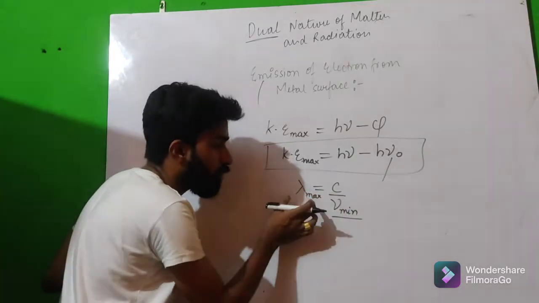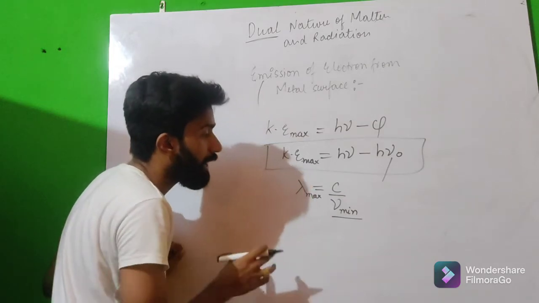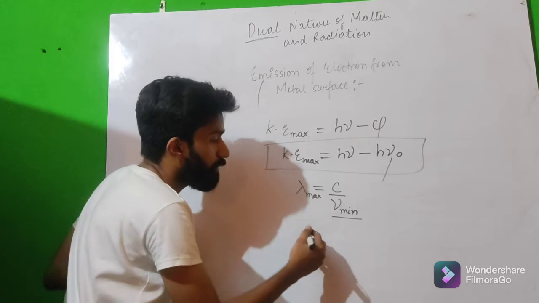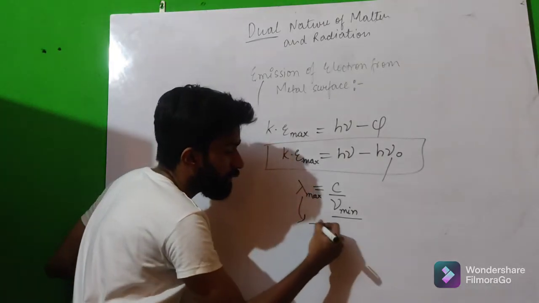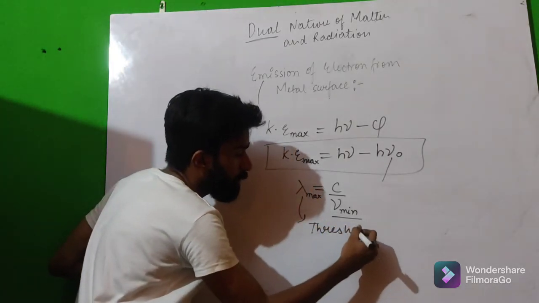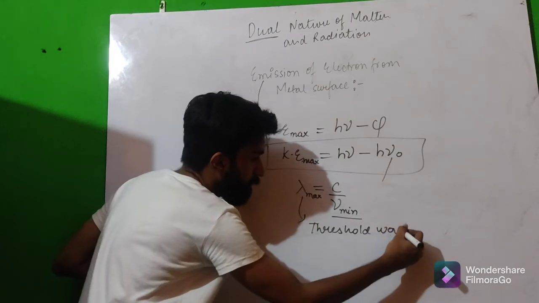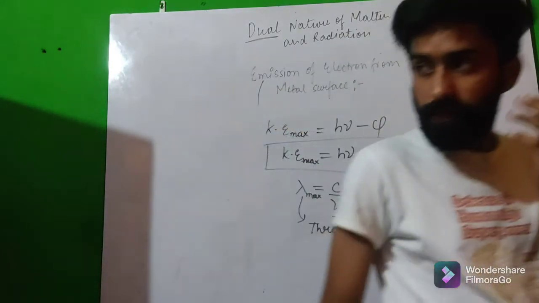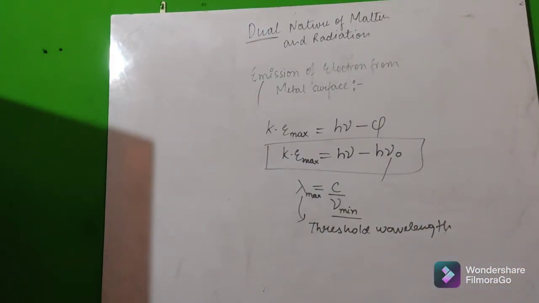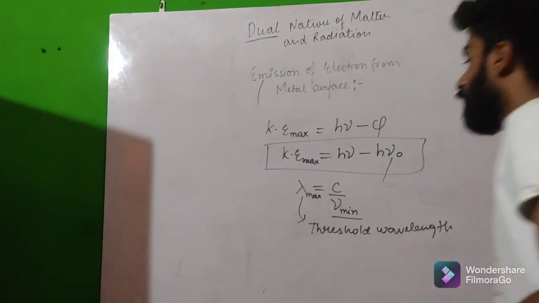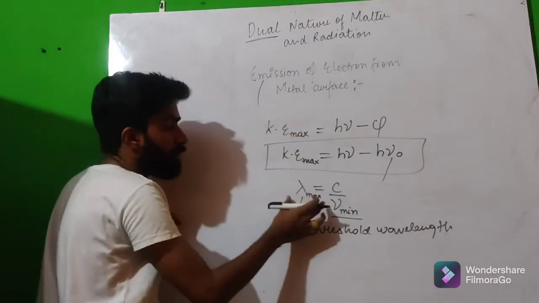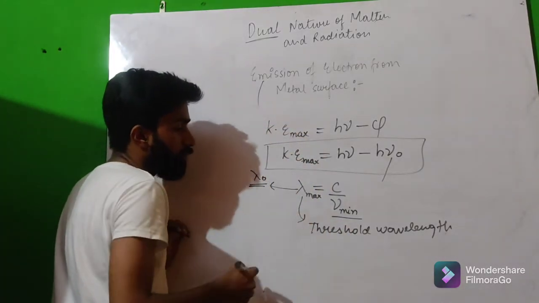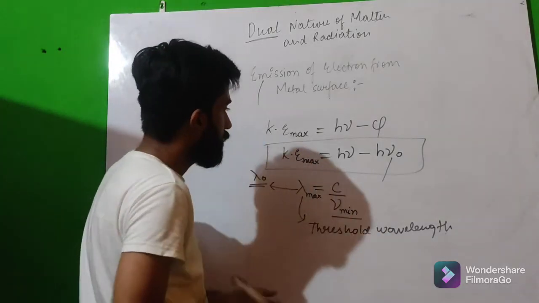So we talk about the maximum wavelength of light that emits the photoelectron from the metal surface, and this wavelength is known as threshold wavelength. We denote this threshold wavelength as lambda naught.